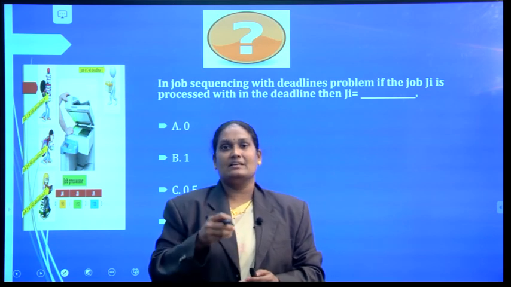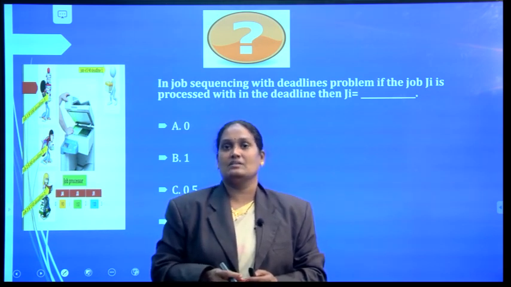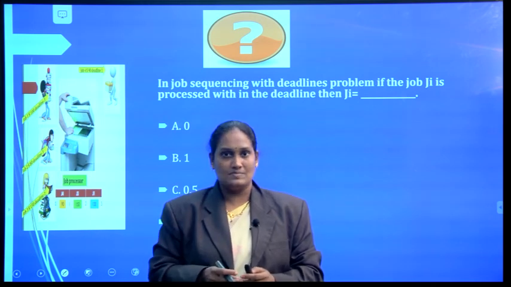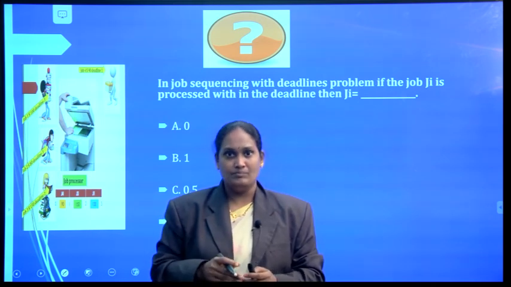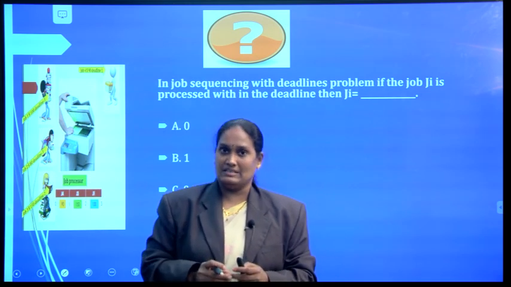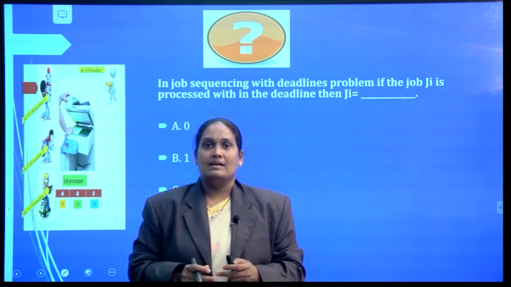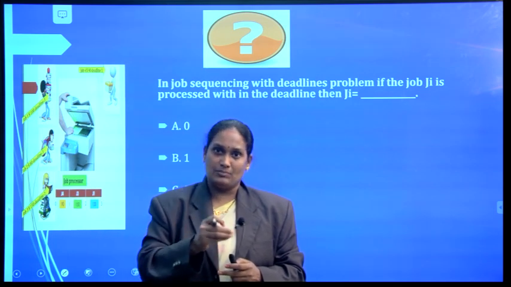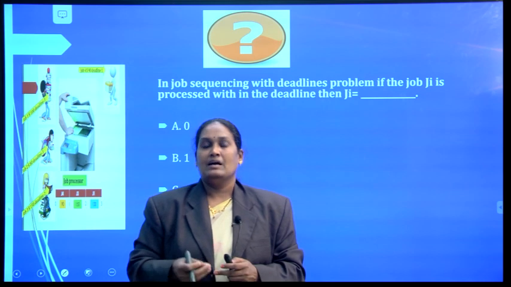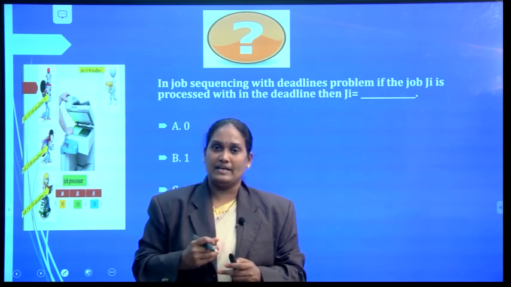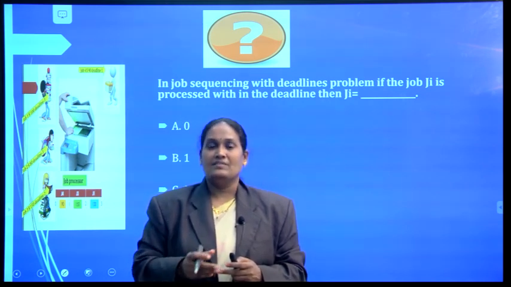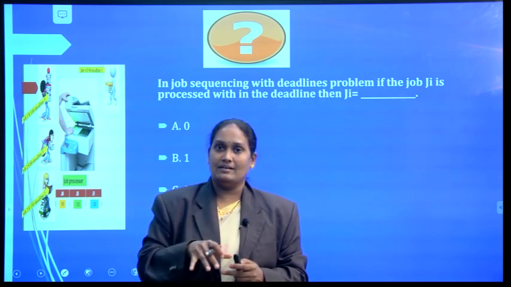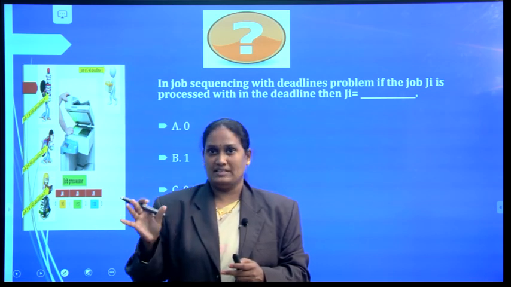It has a real-time application aspect, such as Xerox shops or DTP workshops, etc. Here the job sequencing with deadlines problem is: we are given n number of jobs. Each job is associated with a profit and a deadline. Our problem is we need to find a subset of jobs which can be completed by their deadlines in order to earn the maximum profit.